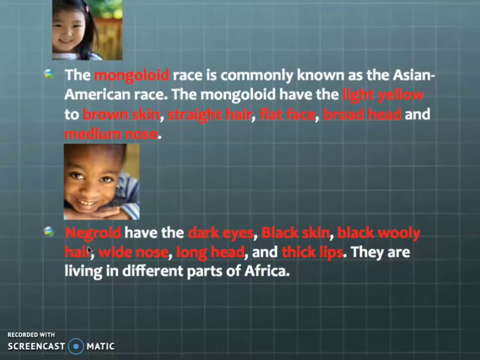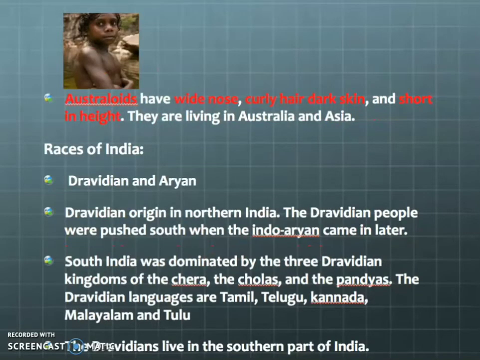And next is Negroid, who have dark eyes, black skin, black woolly hair, a wide nose, a long head and thick lips. They live in different parts of Africa. And next is Australoids, who have a wide nose, curly hair, dark skin and shortened height. They lived in Australia and Asia. So these are the major world human races.